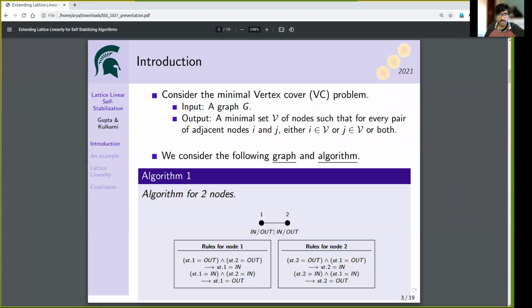We are going to study the minimal vertex cover problem in this example graph, which contains two nodes connected to each other by an edge. Rules for node 1 are as follows. If both the nodes are in the vertex cover, then node 1 changes its state to out. And if both the nodes are out, then node 1 changes its state to in. Rules for node 2 are the same as the rules for node 1.